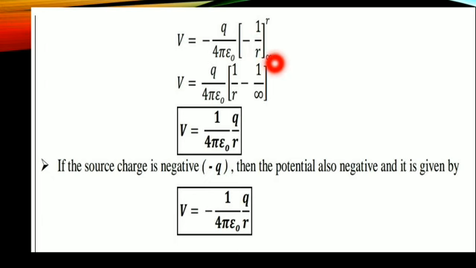So first, this minus outside and this minus outside, so minus into minus is plus. Therefore first the upper limit: 1 by r, instead of r I am substituting r, therefore I get 1 by r, minus the lower limit, so 1 by infinity. What will come? 1 by infinity is equal to 0, therefore V is equal to 1 by 4 pi epsilon naught q by r, right? So this is the formula for what? Electric potential at a point.